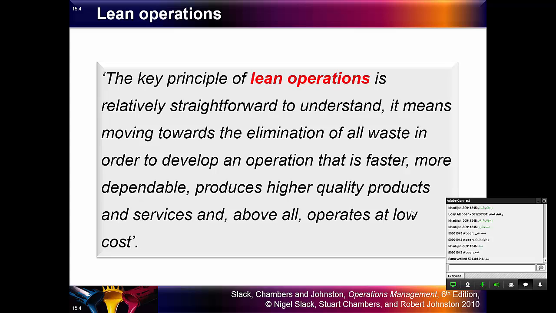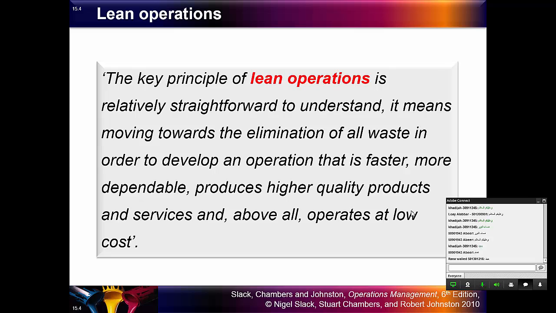So in lean synchronization, the objective is to eliminate or at least reduce the waste, because when waste exists in the operation area, it has some disadvantages to the operations.